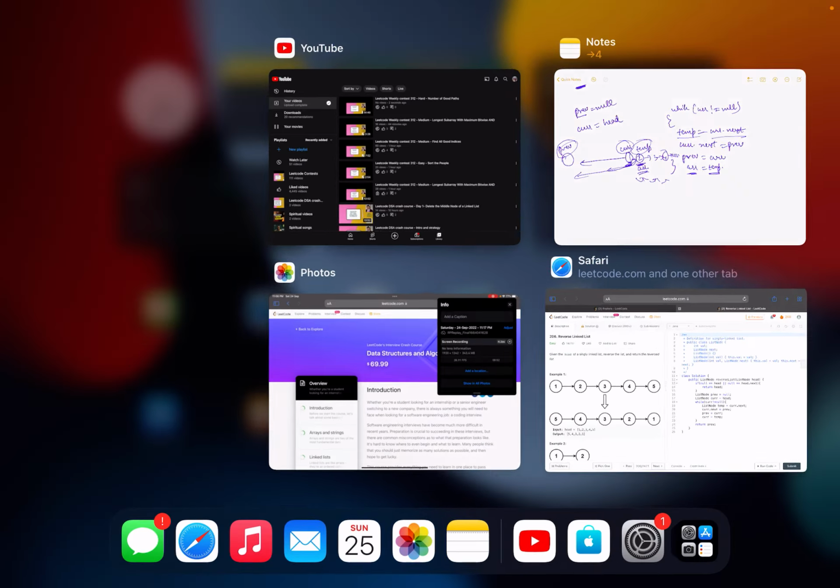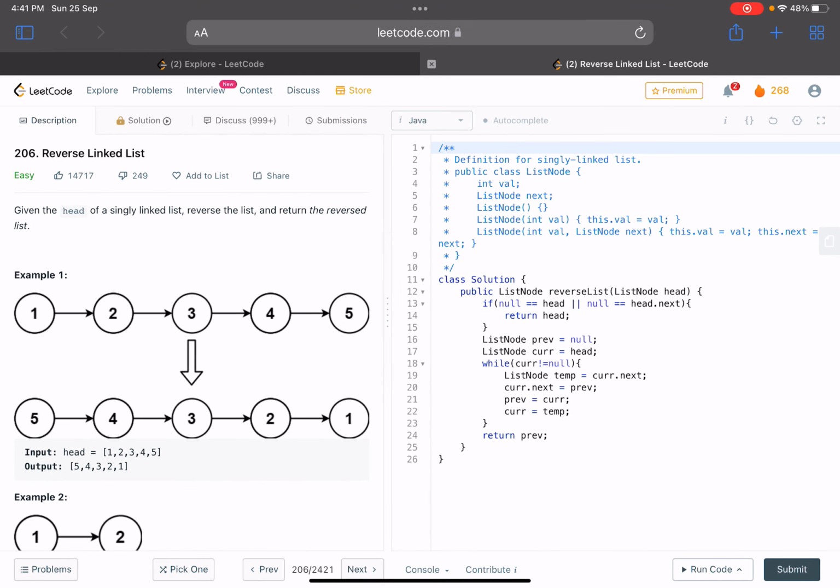Now let's move to the code part, right? So just see, I have done exactly what I have told in the explanation. On line number 13, I have checked for the boundary cases: if head equals null or head.next equals null, that means my list is empty or has just one node, I cannot reverse it, right? So just return head. Otherwise, as explained, I have a previous node and a current node. Current and head point to exactly the same node.